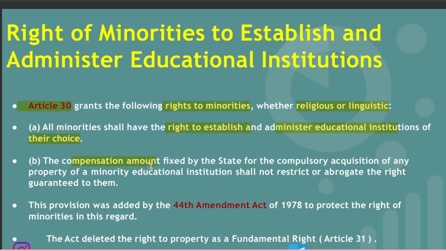The compensation amount fixed by the state for the compulsory acquisition of any property of a minority educational institution shall not restrict or abrogate the right guaranteed to them. What this means is, if a state occupies a particular minority's land on which they have made their educational institution, or where they thought to make an institution in future, then the state should give a fixed compensation amount to them, or else allocate them a new land to establish their educational institution.